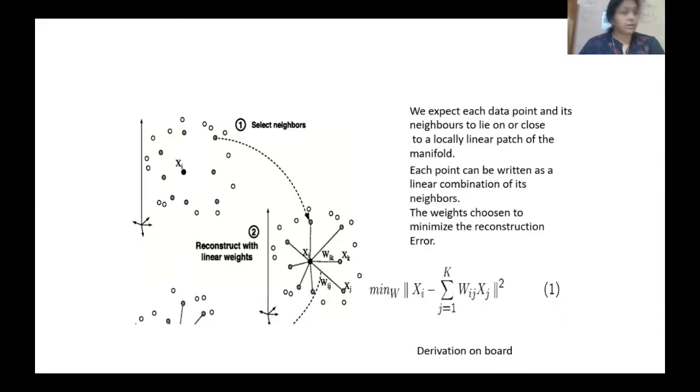Similarly, if you have data points like this, this is a structure, and you have to point out how. Each point can be written as a linear combination of its neighbors. The weights are chosen to minimize the reconstruction error. Basically, the main purpose is that you are able to connect, like here to America I am able to connect, but the purpose is to minimize the distance.